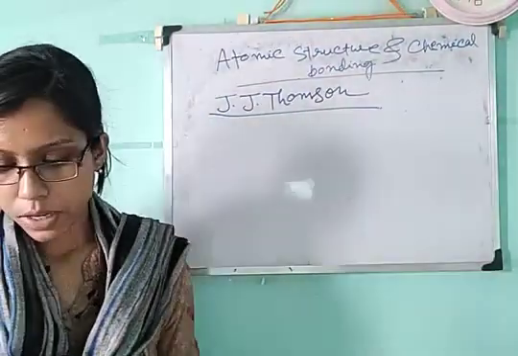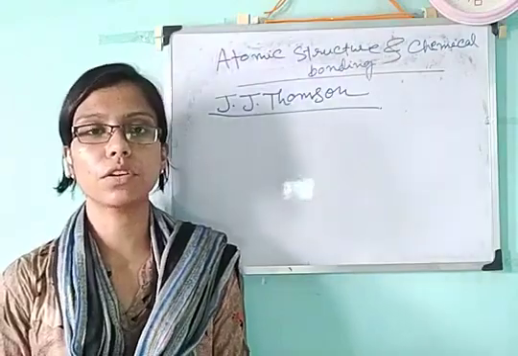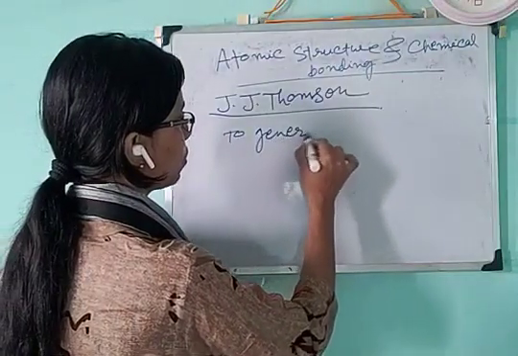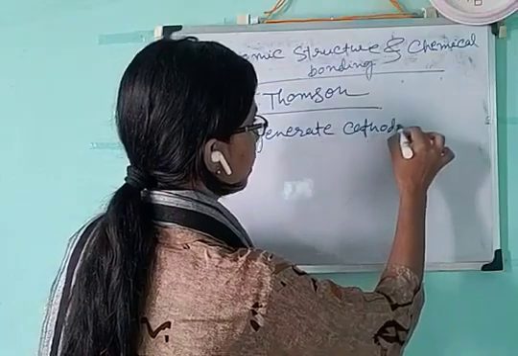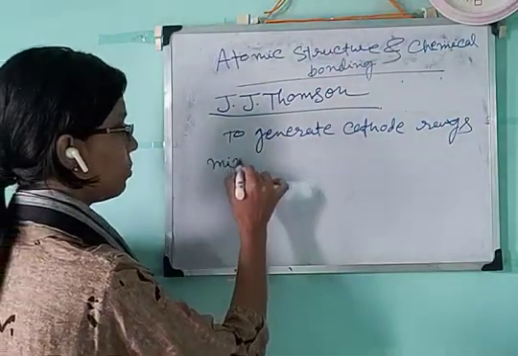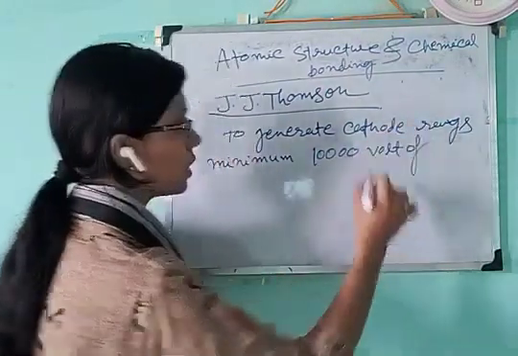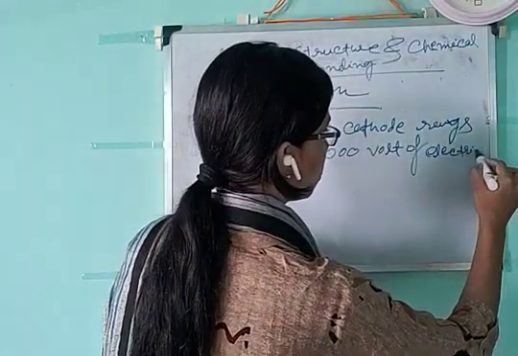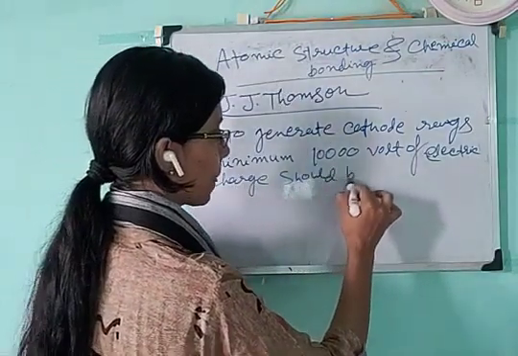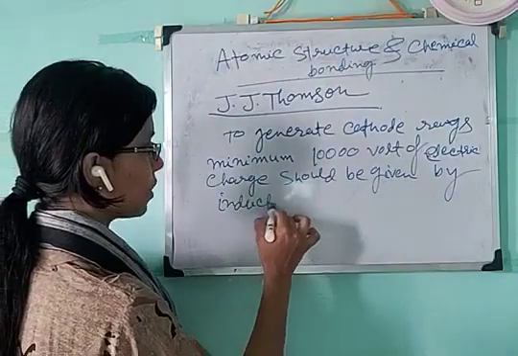So, what are the properties of cathode rays? There is one point: to generate cathode rays in a discharge tube, a minimum of 10,000 volt of electric charge should be given by an induction coil.